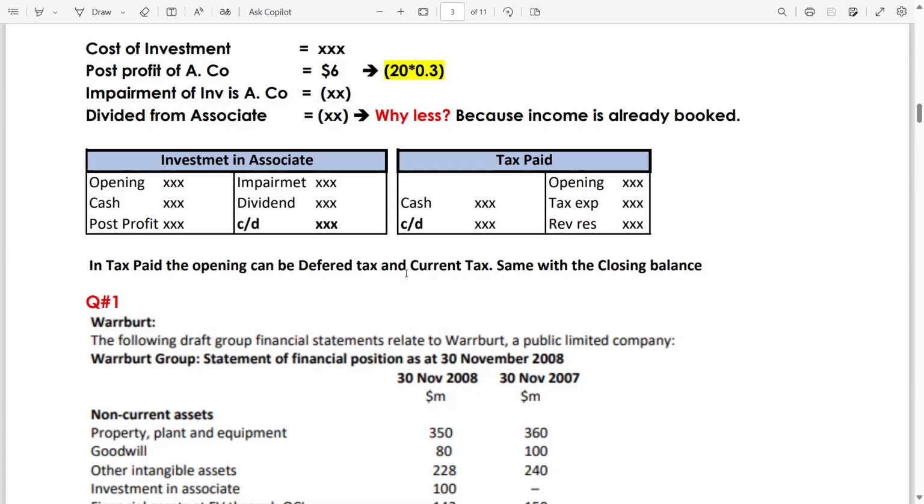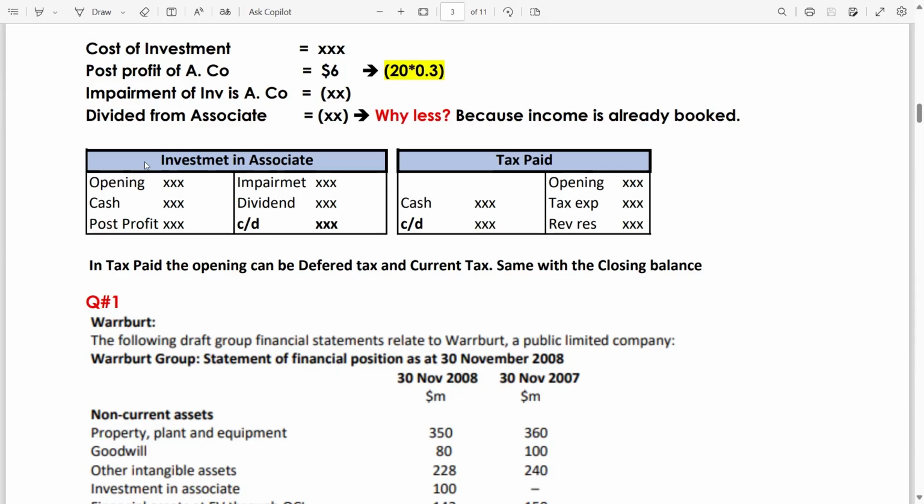Then the balancing figure you just have to input in the correct activity account. Once you do this, your consolidated statement of cash flow questions will easily be solved. So if any student wants that particular sheet, you have to comment down, otherwise I will not send or upload it on the drive as well. So it's up to you now, guys.